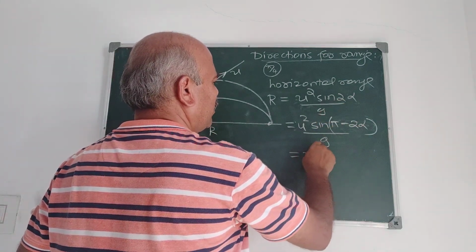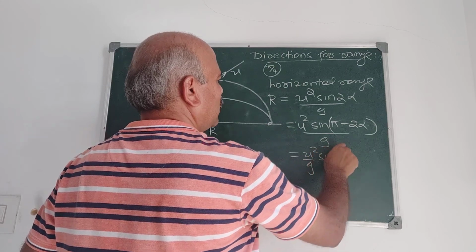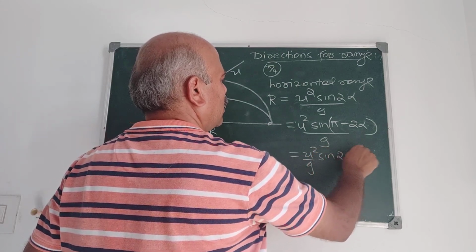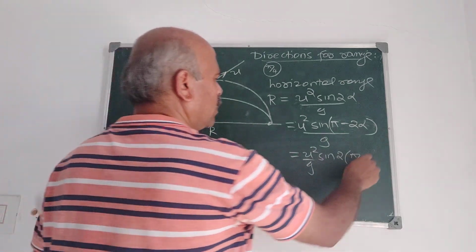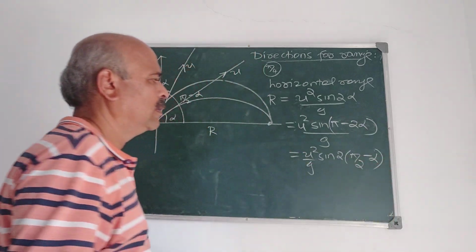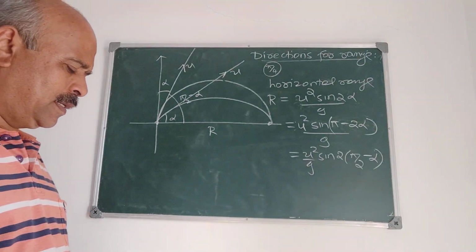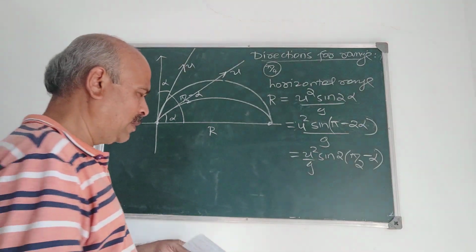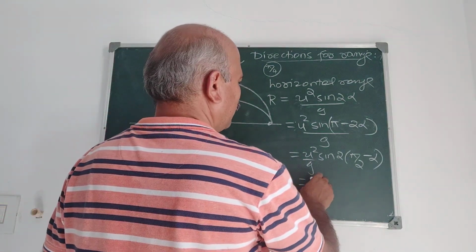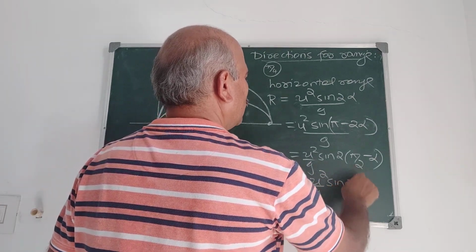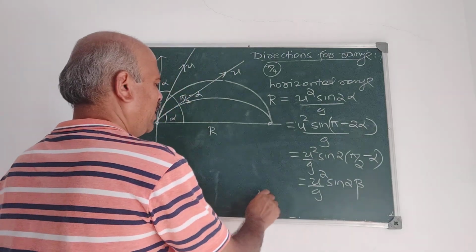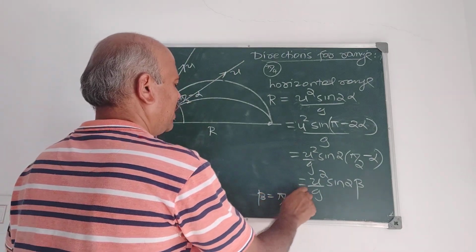So it is u square by g sin of 2 into pi by 2 minus alpha, correct? It is therefore u square by g sin 2 beta, where beta is pi by 2 minus alpha.